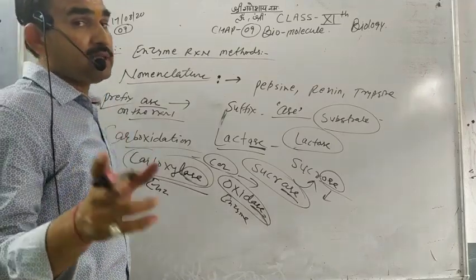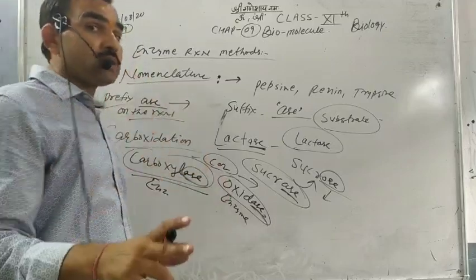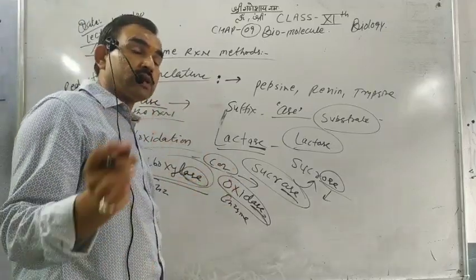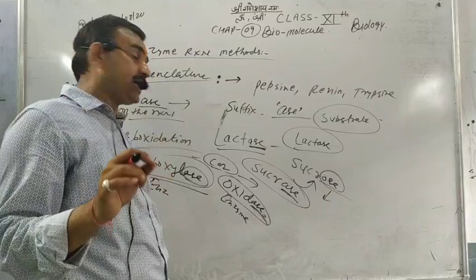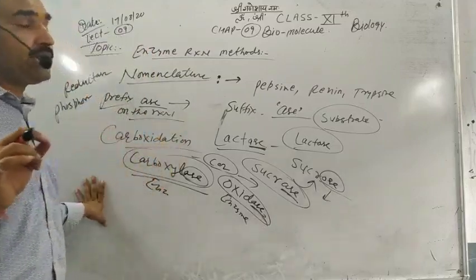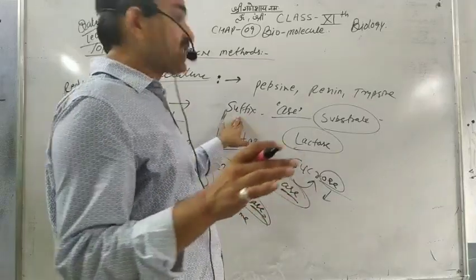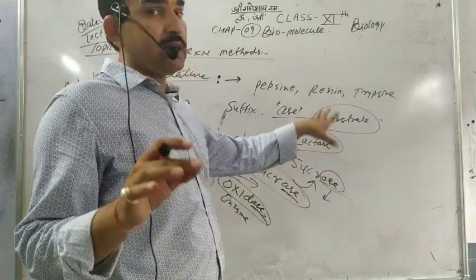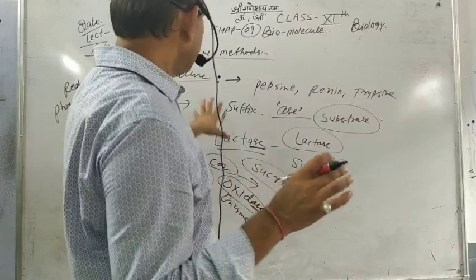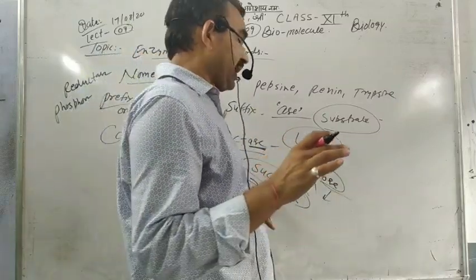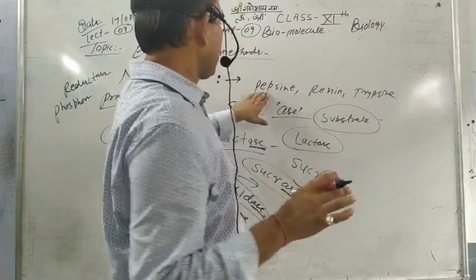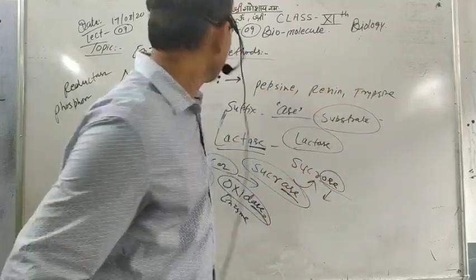This is given by the nature of the reaction. When the suffix is used on the substrate, lactase and sucrase are found. Generally, some are given names like pepsin, renin and trypsin.